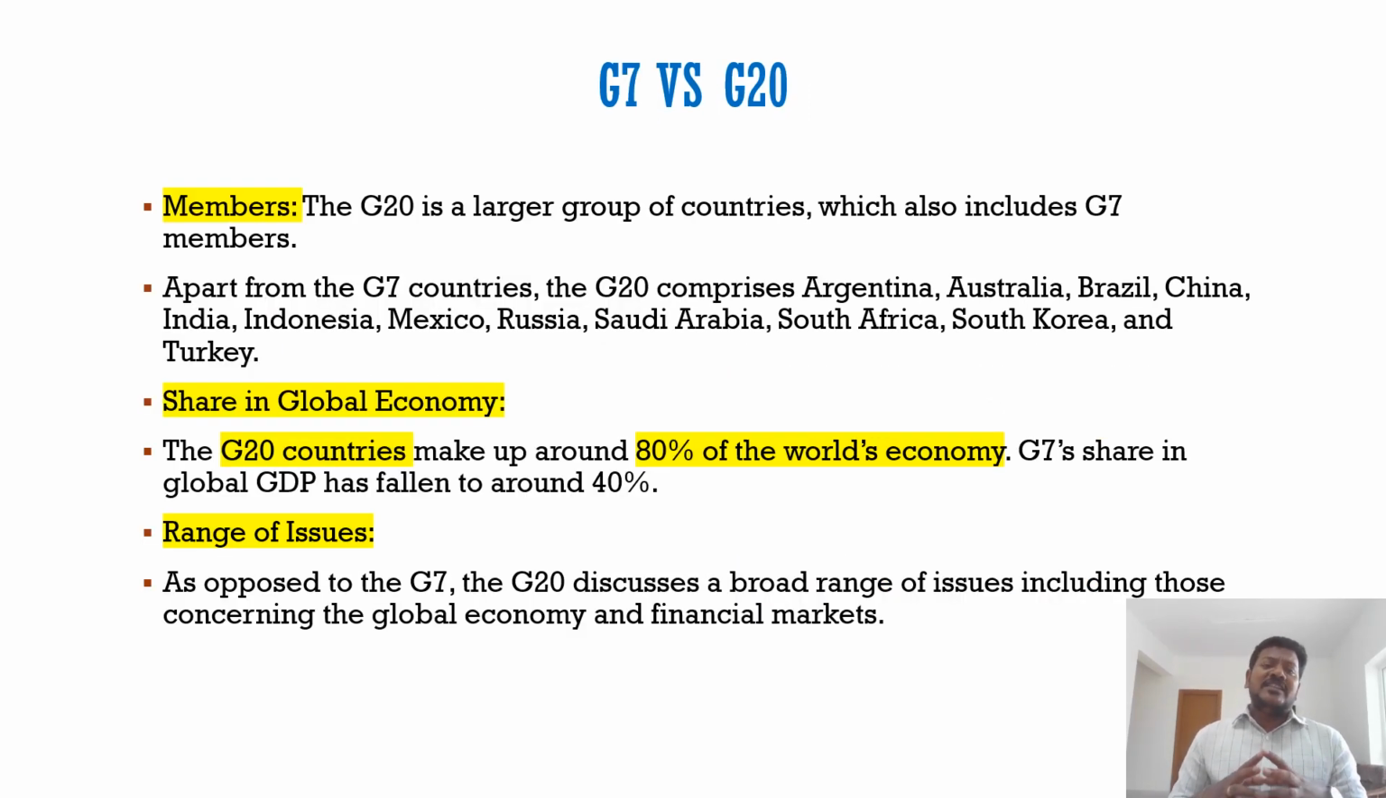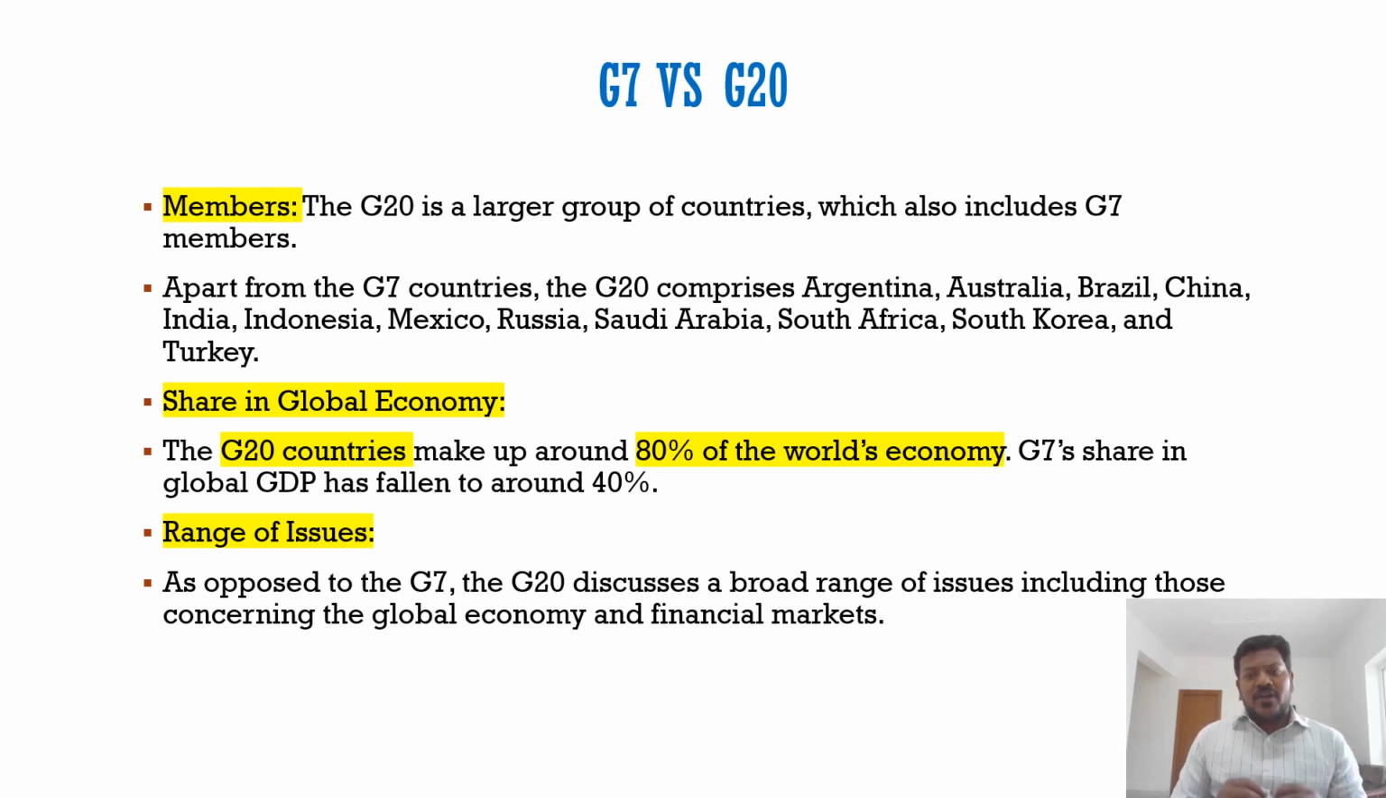So now we'll see what are the major differences between the group of 7 and group of 20, that is the G20. First most important difference is the members. The G20 has 20 members. That means it is more representative. It represents the various continents compared to G7. So G20 includes all the members of G7 as well as the BRICS members. Apart from that, countries like South Africa, countries like Argentina, Brazil, Mexico, Indonesia, Saudi Arabia, these are all part of G20, which is not the case in G7.